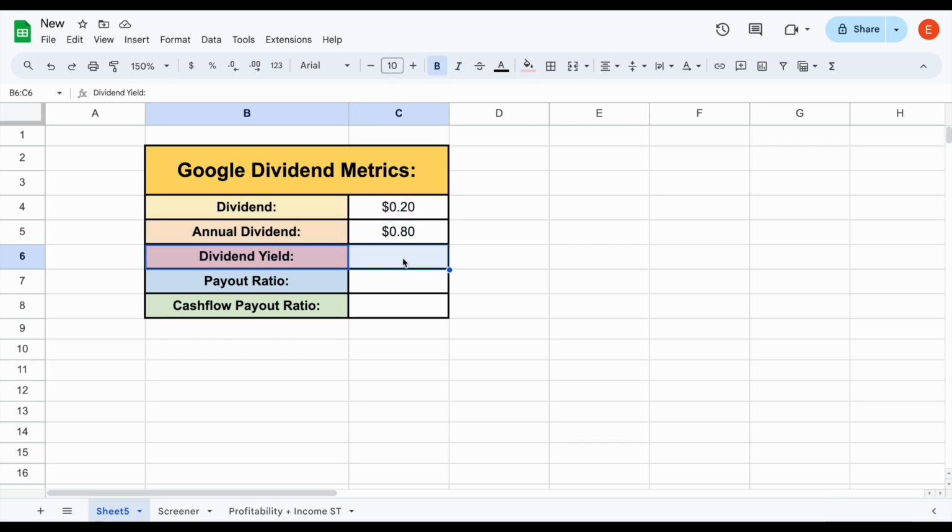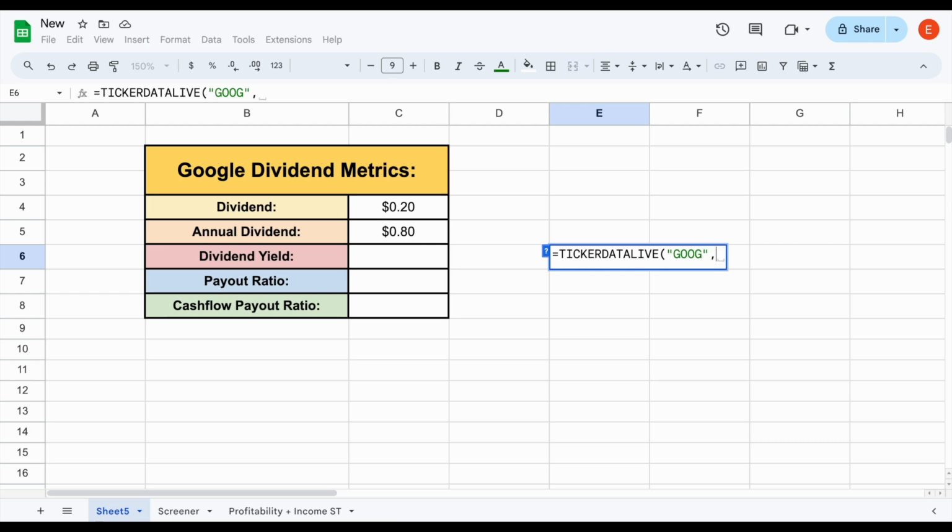So what does that mean their dividend yield is going to be? Well, we can easily find this. If we come over here, we can use the ticker data live function to pull in Google's live stock price, which is the first thing we need in order to find the dividend yield. So I'll go ahead and hit enter on that. And you can see the live stock price for Google as of this very moment.